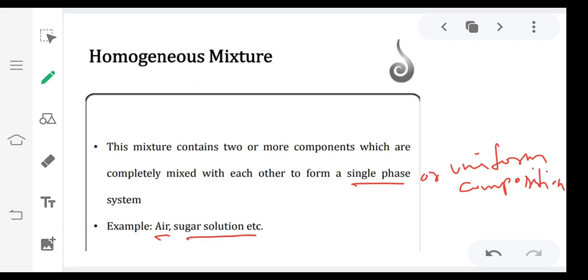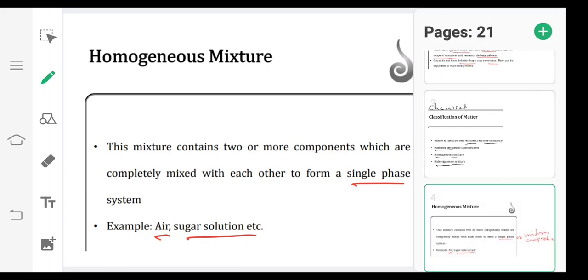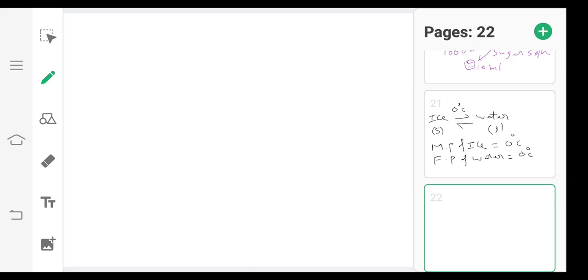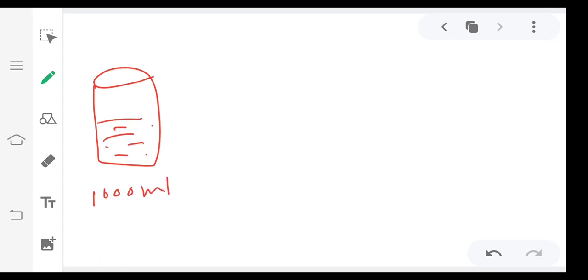I'll explain what is uniform composition. For example, if I take some quantity of water in a bowl, suppose 1000 ml of water, and now I am adding some quantity of sugar.